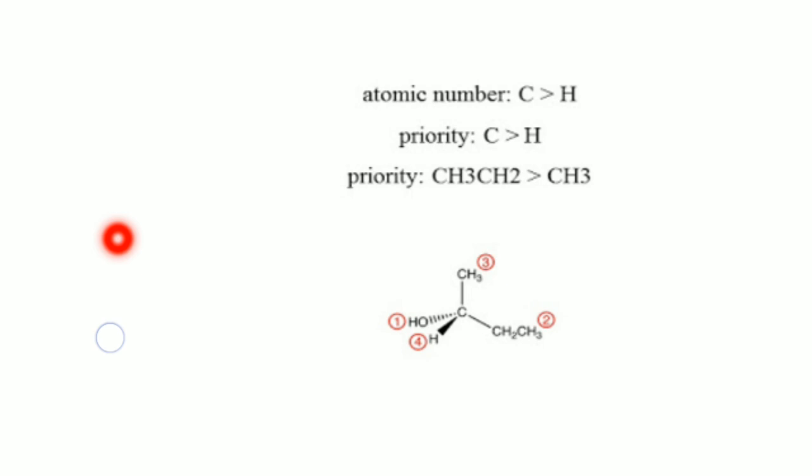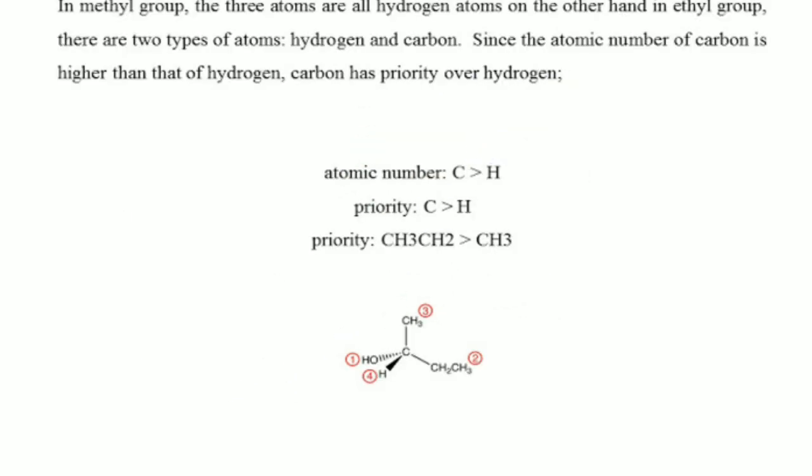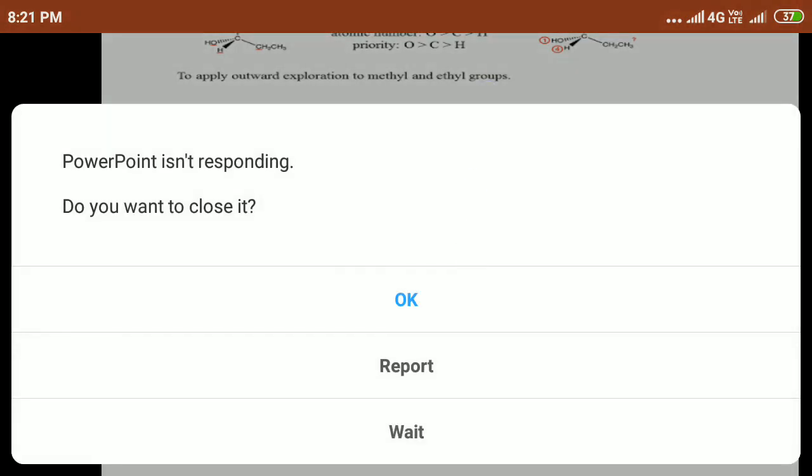Next preference is given to the ethyl group, in which the second atom is carbon. Third preference will be given to the methyl group. Last preference is given to the hydrogen. So this is rule number 4.